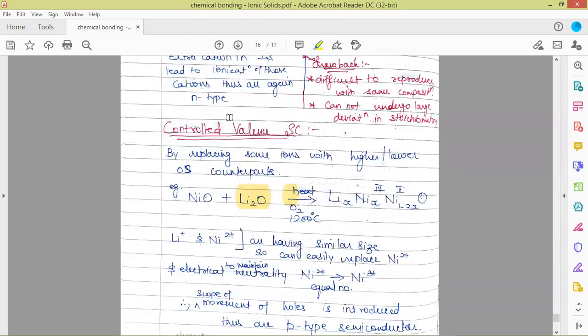So the next category of semiconductor is the controlled valence semiconductors. These are generated by replacing some ions with higher or lower oxidation state counterparts. Say we have nickel oxide.